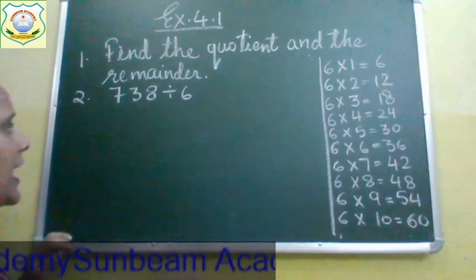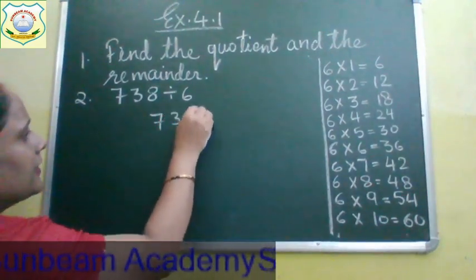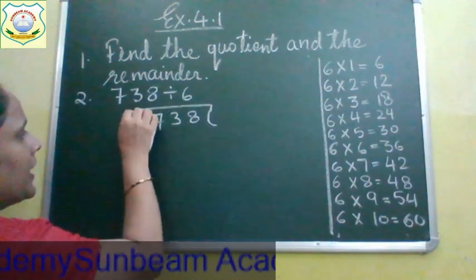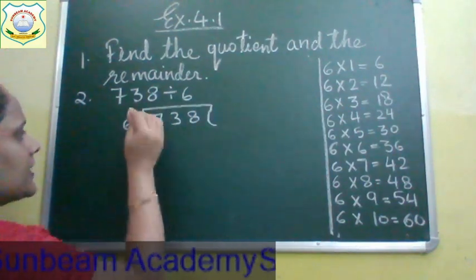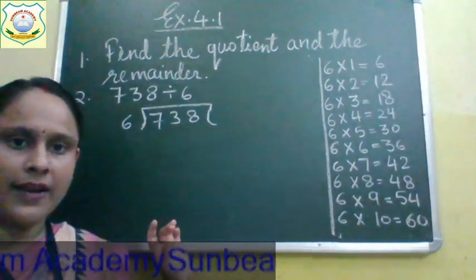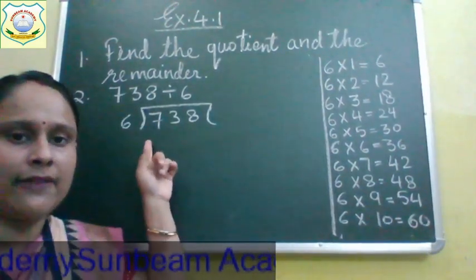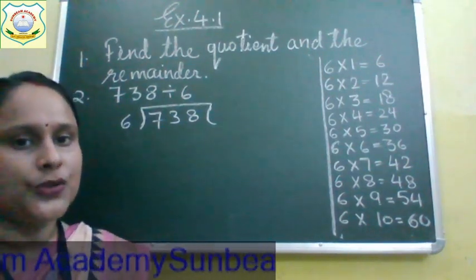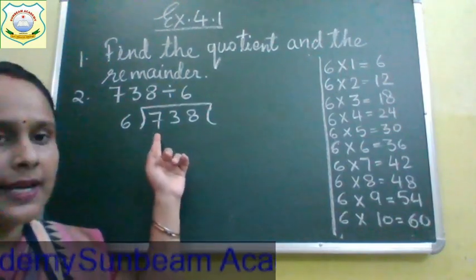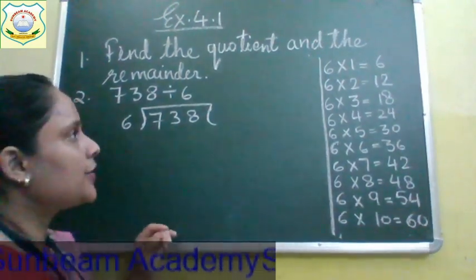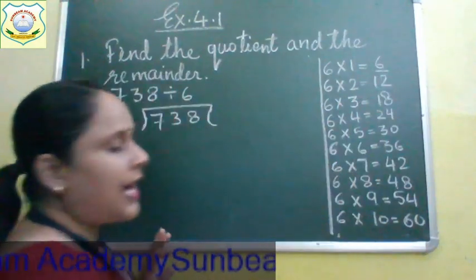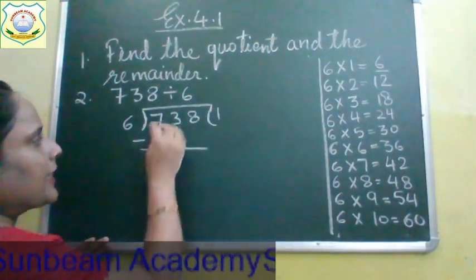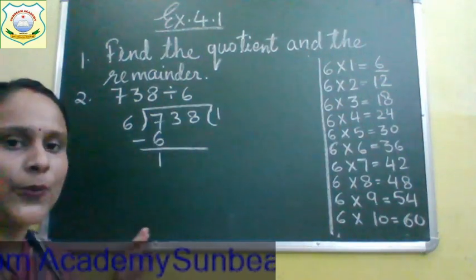Now children, we have to divide 738 by 6. First we will divide; say the table of 6 so that 7 comes. 6 ones are 6, 6 twos are 12. 12 is bigger than 7, isn't it? So what will we do? 6 ones are 6. Now subtract: 7 minus 6 we get 1.